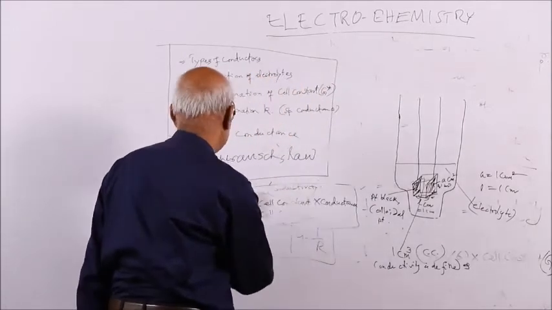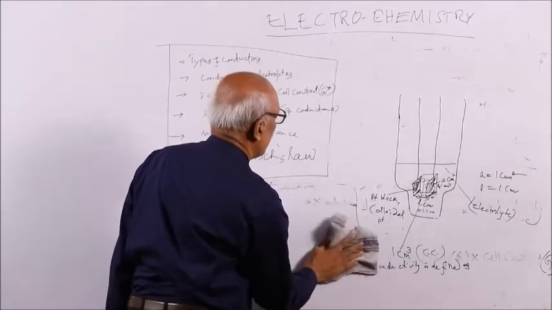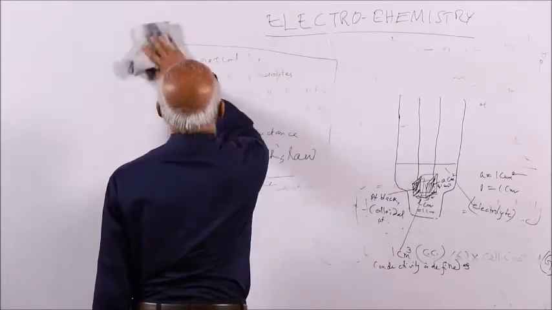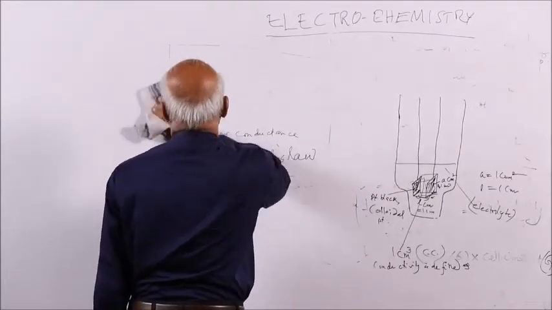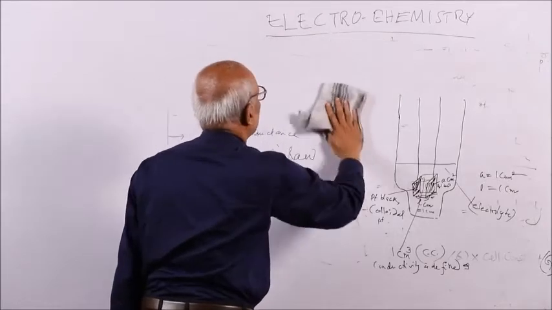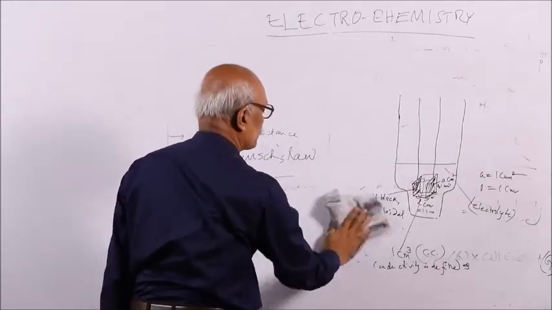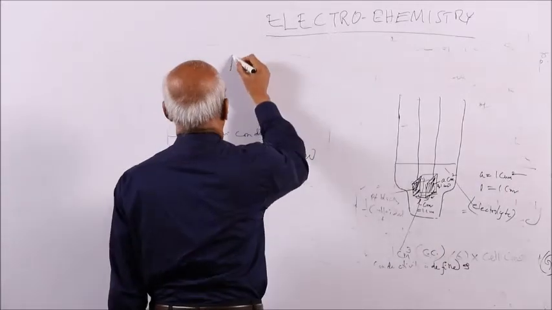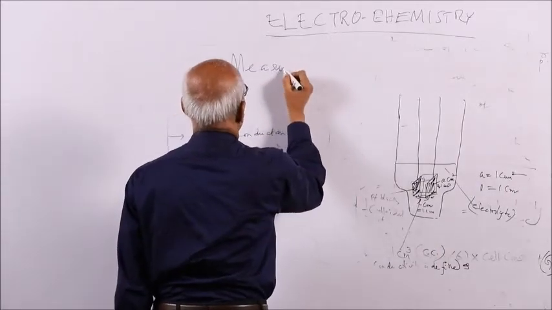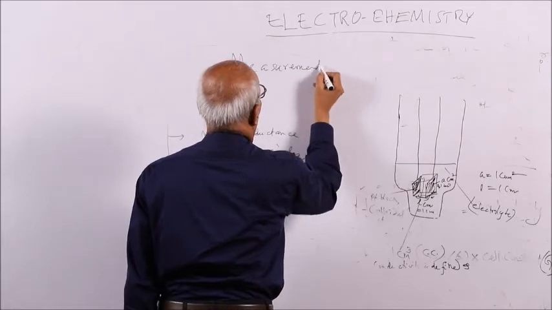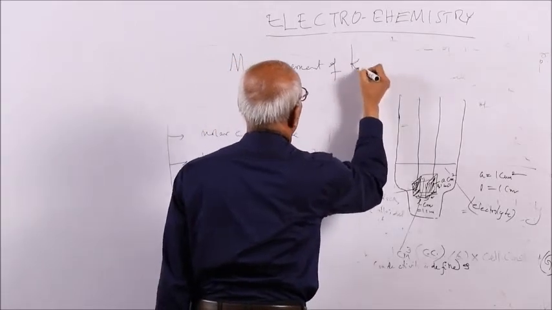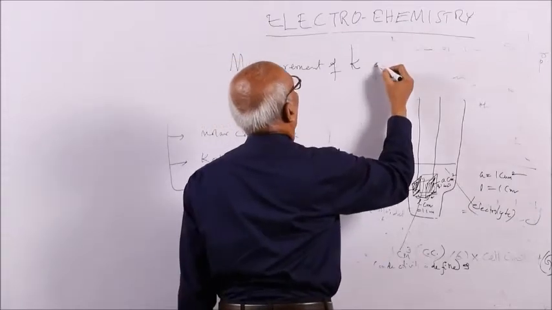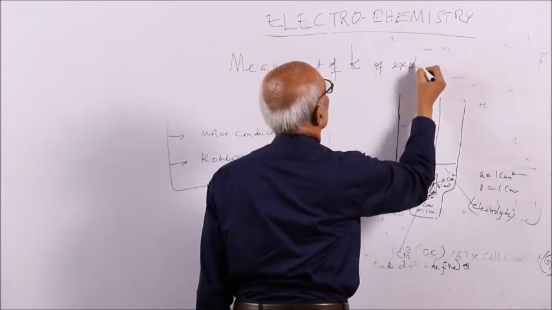Then how can you measure? Next you write down measurement of specific conductance. How can you measure the specific conductance of an unknown solution? Measurement of kappa, or specific conductance or conductivity, of an experimental solution.